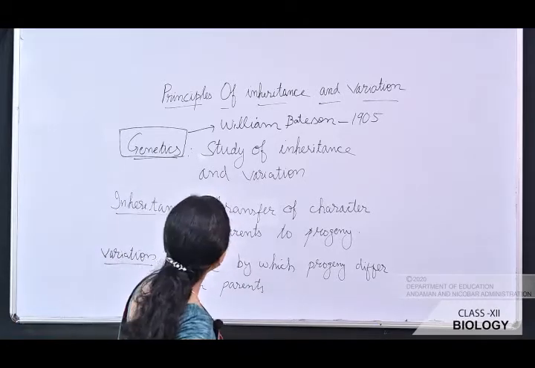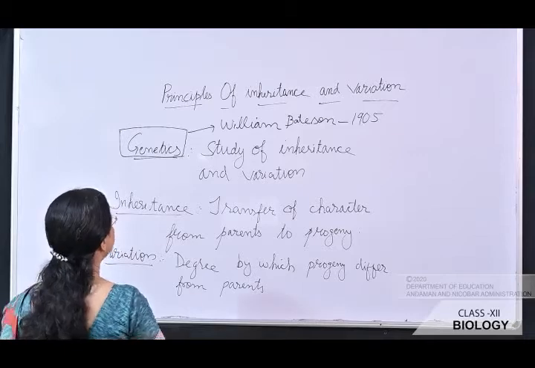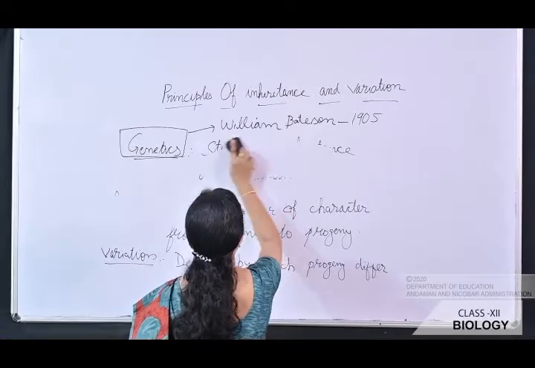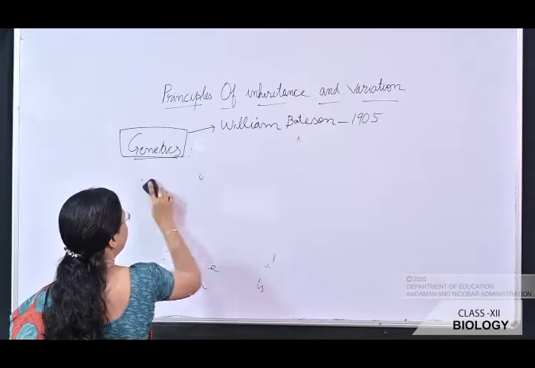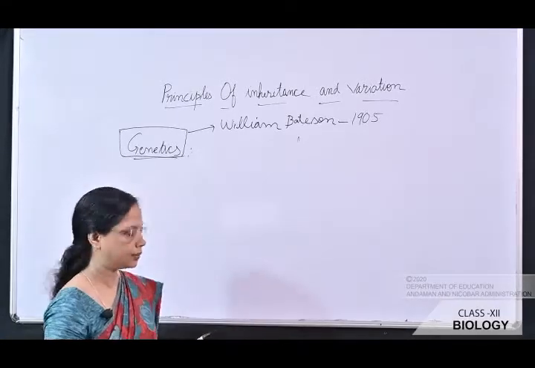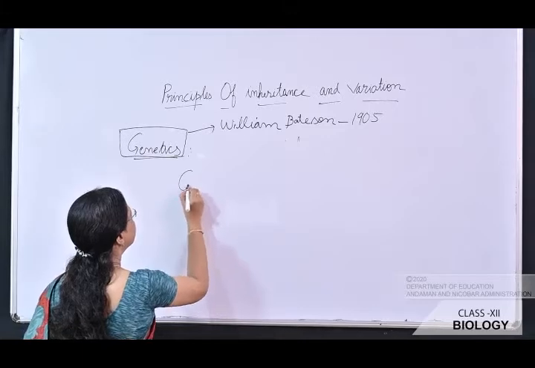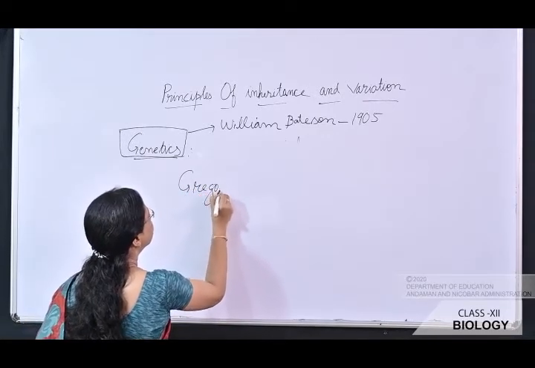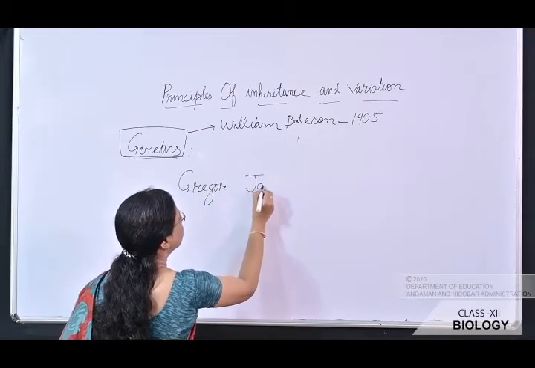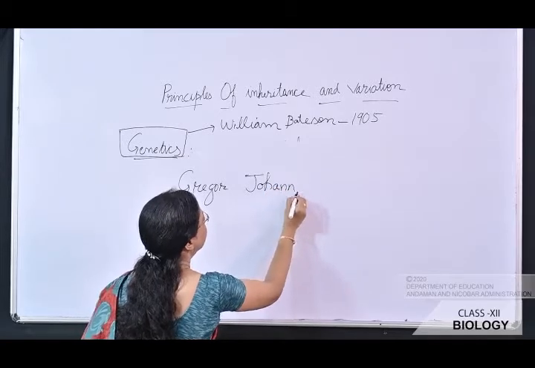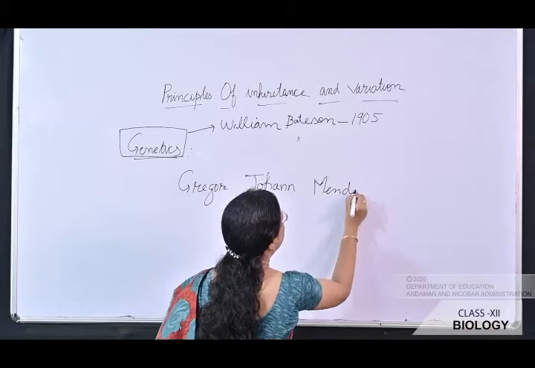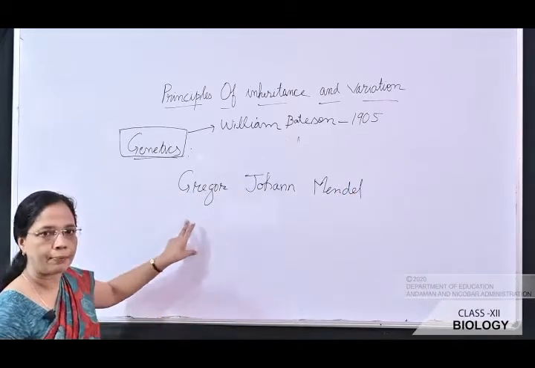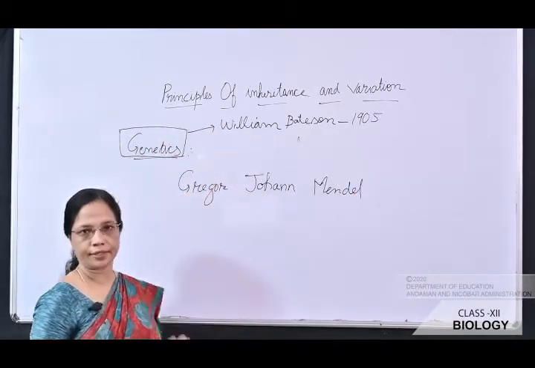Now, before William Bateson, there was a scientist whose name is Gregor Johann Mendel. He proposed the principle of inheritance.